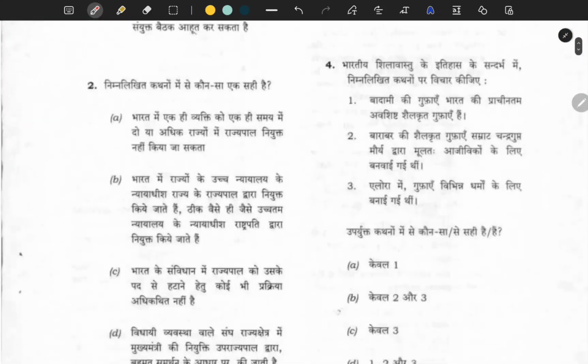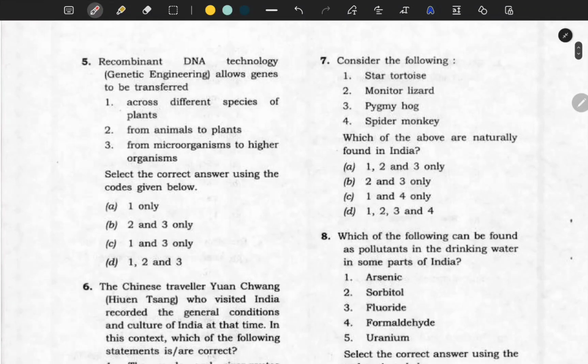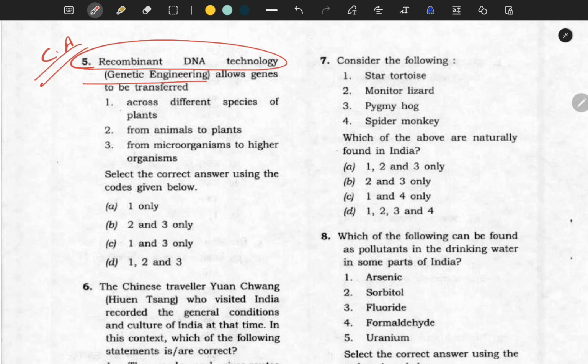Okay. Now we'll come to the fifth question. So they are asking about recombinant DNA technology. As you know, in current affairs also many things are happening. So please go through genetic engineering and recombinant DNA technology. Go through the applications and all.